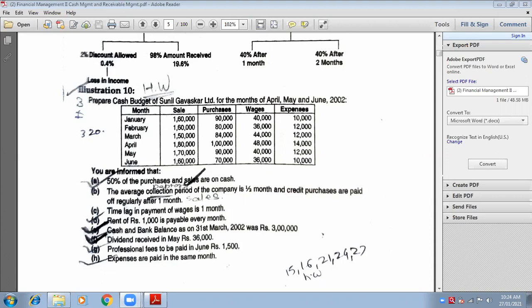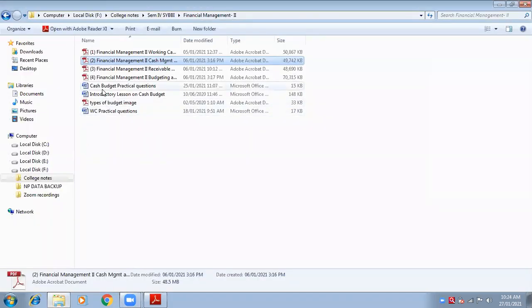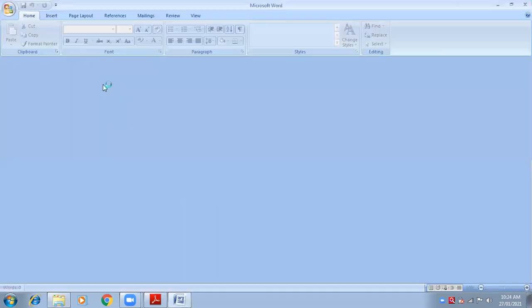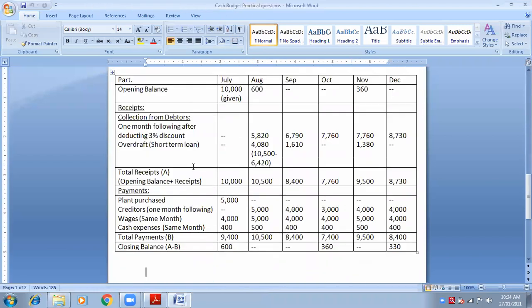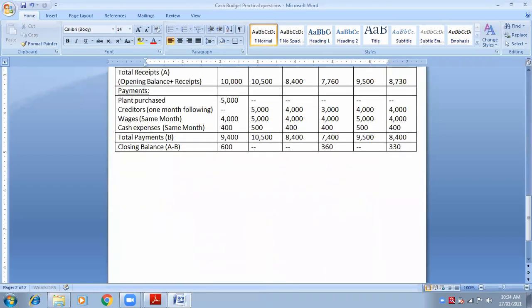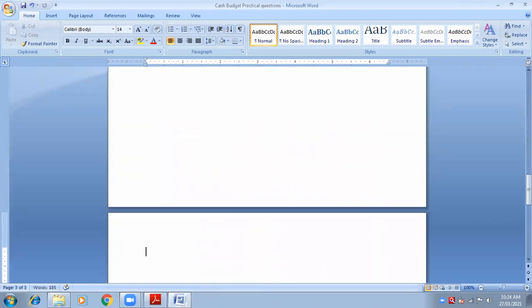See the first point. Look at the first adjustment. 50% of purchases and sales are on cash. Very, very important. This is our sum number 10.